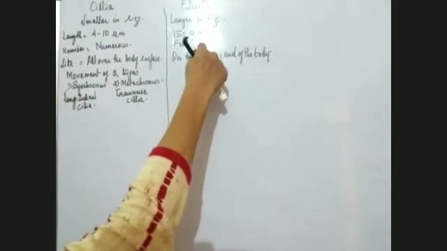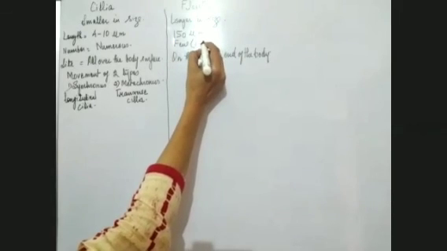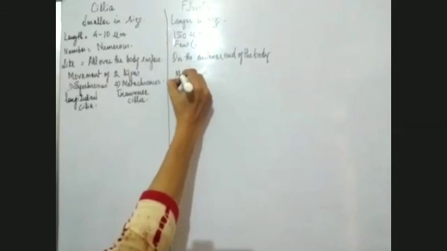Whereas if we see flagella, the flagella are either one or two or three. You can write even less, up to three. These are not more than this. So they are independent of any such movement. They move independently.